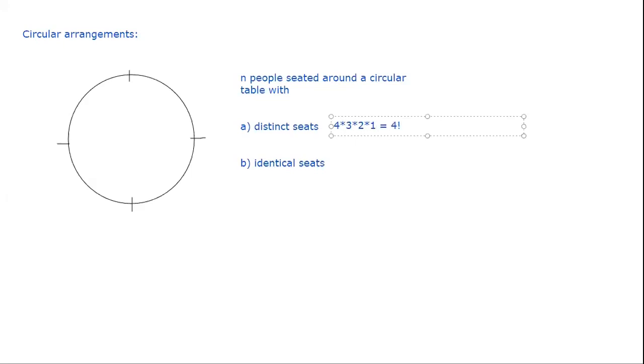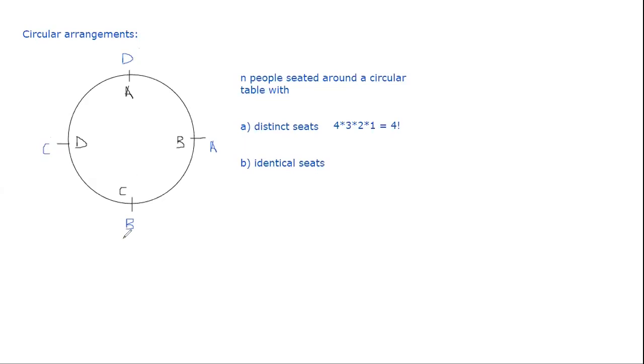That's basically 4 factorial. That's it. There is no difference. Now when I have identical seats, what difference comes in is, starting with, let's say, A. If I put A here, then B, C, and D, versus, let us say now instead, I'm putting A here, then B, keeping the order same, then C, and then D. I will not be able to differentiate between the two, right? I can only say that both appear to be in the same order. A, B, C, D are in the same order. So these two are identical arrangements.